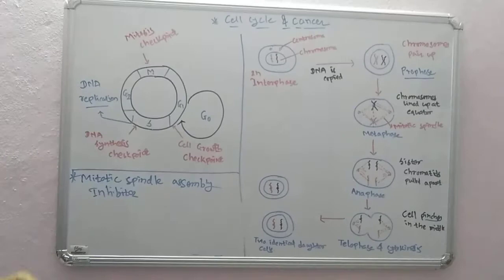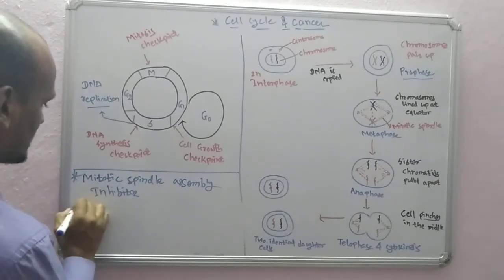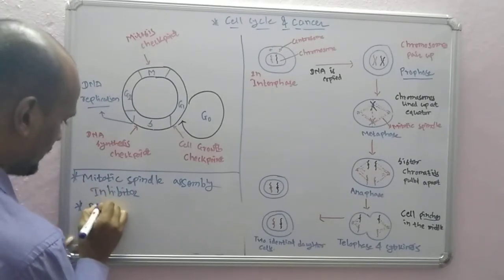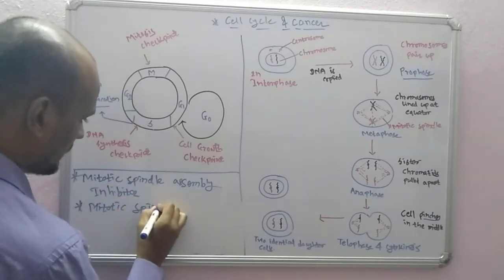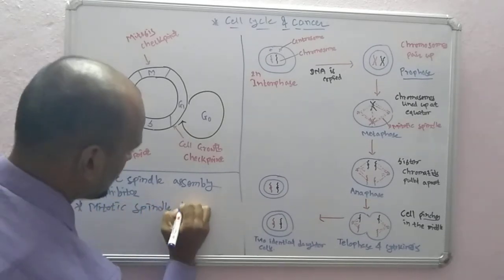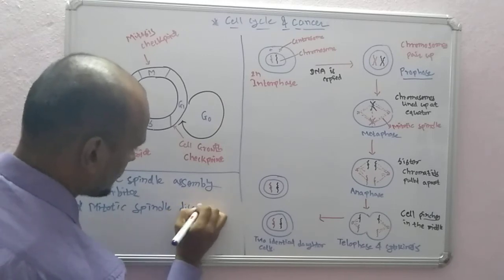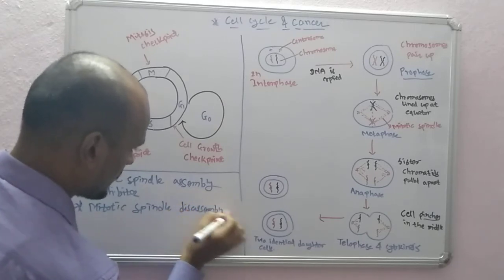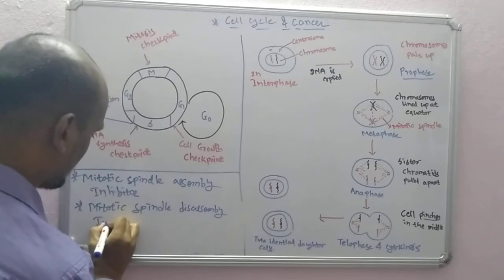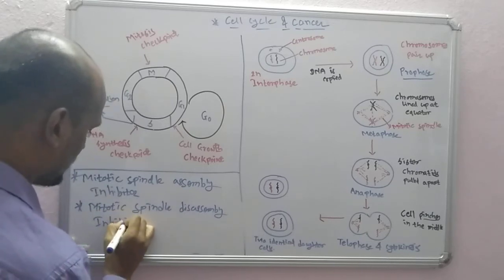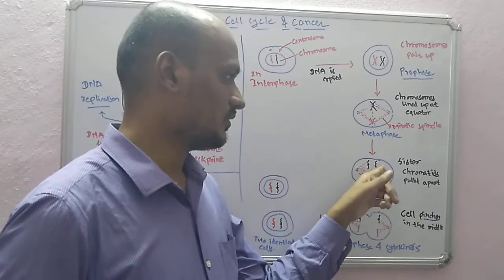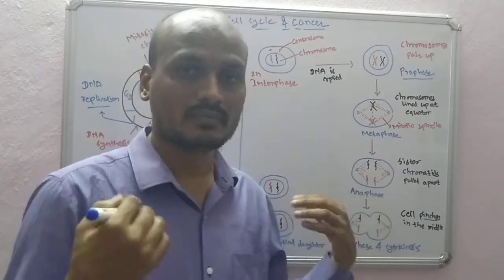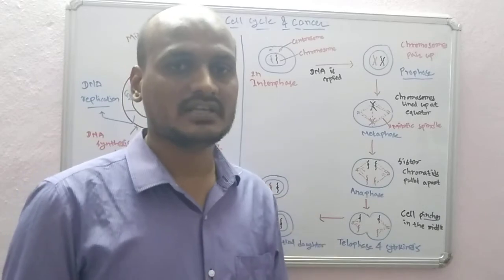The next thing we can do is, after this mitotic spindle has formed, you can put in a mitotic spindle disassembly inhibitor.